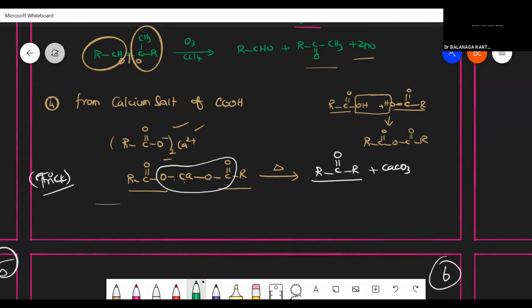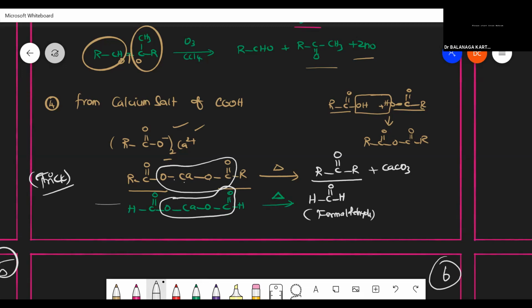That is a methanoic acid salt. So instead of taking R, if I take HC double bond O, CaO, C double bond H, a methanoic acid salt, here also there will be a removal of calcium carbonate. What about the remaining thing? HC double bond O H. This is formaldehyde.